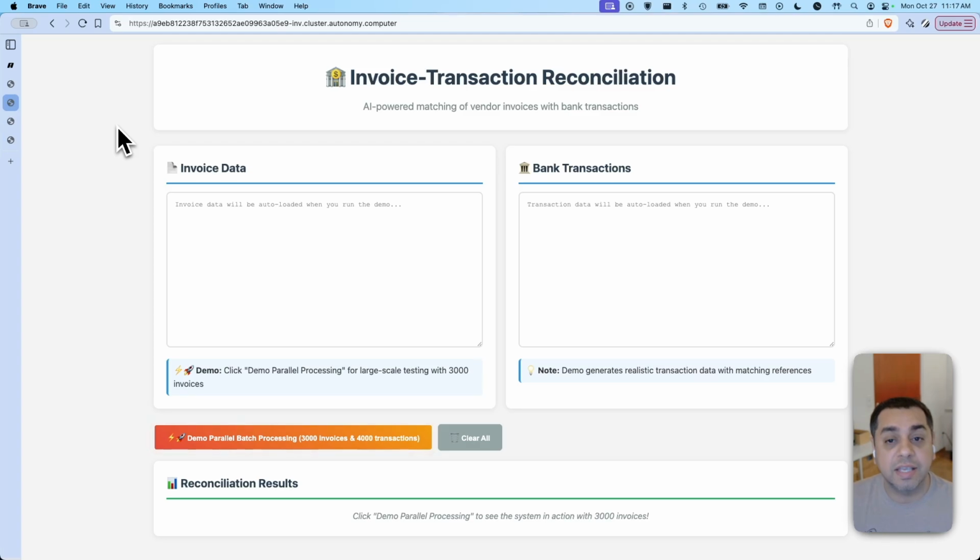In this particular case, I built an invoice reconciliation application. And this reconciliation application, you give it some invoice data of invoices over a month, let's say several thousand invoices. In this example, I'm giving it 3,000 invoices. And then you give it some bank transactions, like 4,000 bank transactions, and it will use AI agents to, in parallel, process each invoice and look for whether or not it has been paid or not. So it will run the 3,000 parallel agents to do invoice reconciliation.